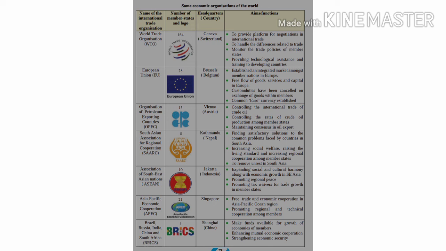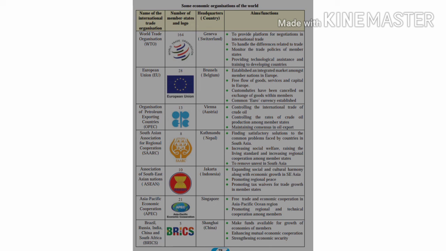The second organization is the European Union, and there are 28 member nations. The headquarters of the European Union is at Brussels in Belgium. The aims or functions of the European Union are to establish an integrated market amongst the member nations in Europe.